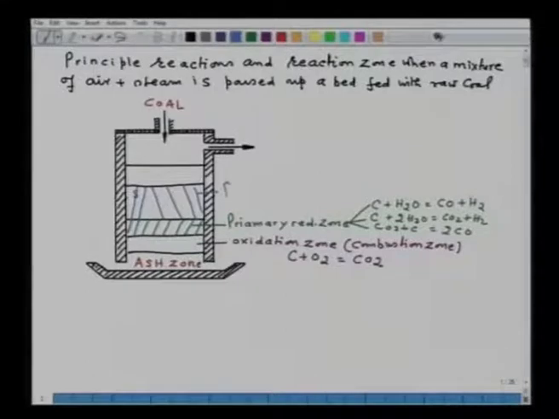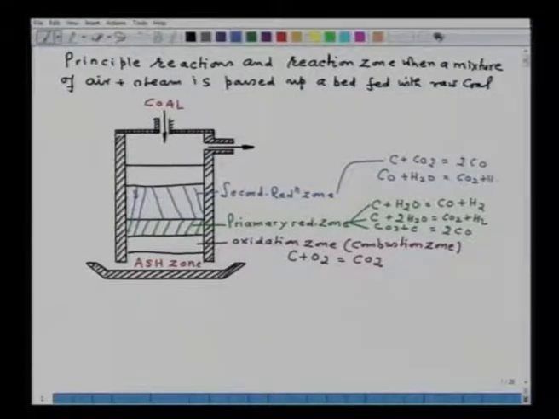In the secondary reduction zone, whatever CO2 is left can also react, it may form 2CO, and the CO may react with H2O, which can form CO2 plus hydrogen.